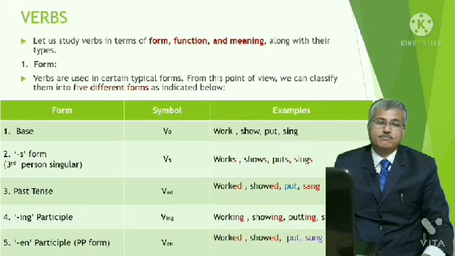And the 5th form of the verb is dash en form, that is past participle form or PP form. And the symbol is VEN form. For examples, worked, showed, put and sung.